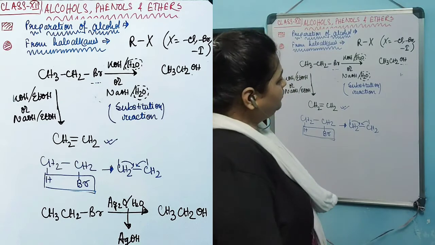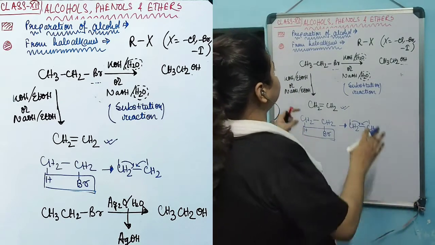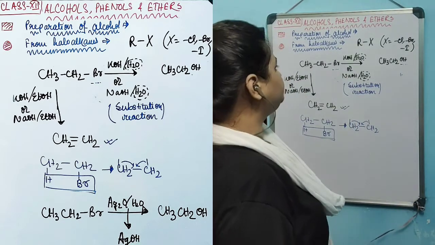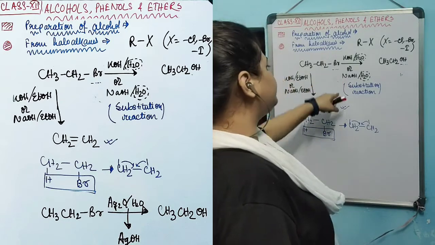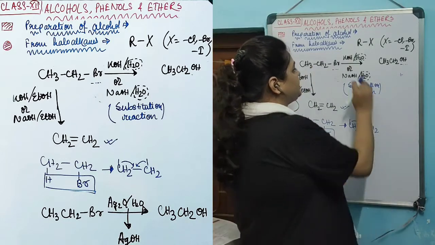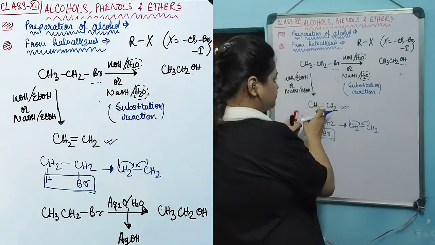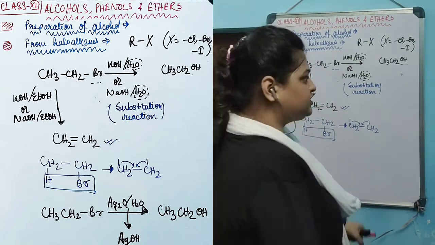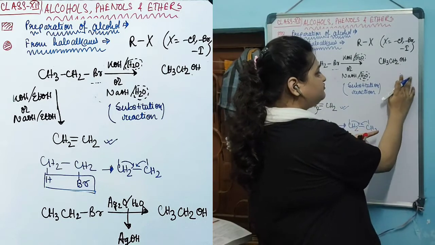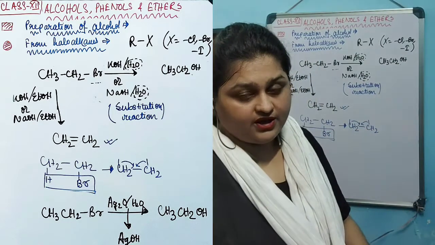So if we do this reaction of a haloalkane by reacting it with a very strong base like KOH or NaOH, the elimination reaction, this one, and the substitution reaction, this one, both of these will occur.